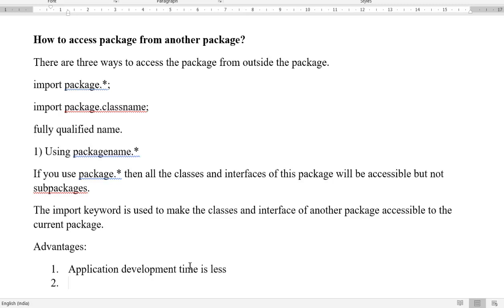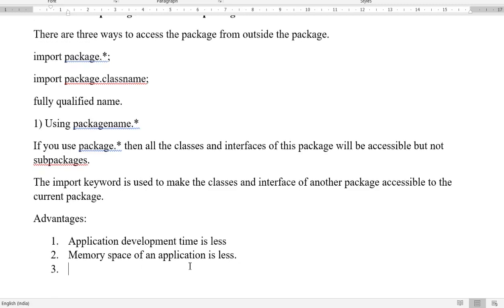Number two, the memory space of an application is also less, because we do not need to use every file. As and when we use a particular class, that class memory will be created, so there is less memory space.